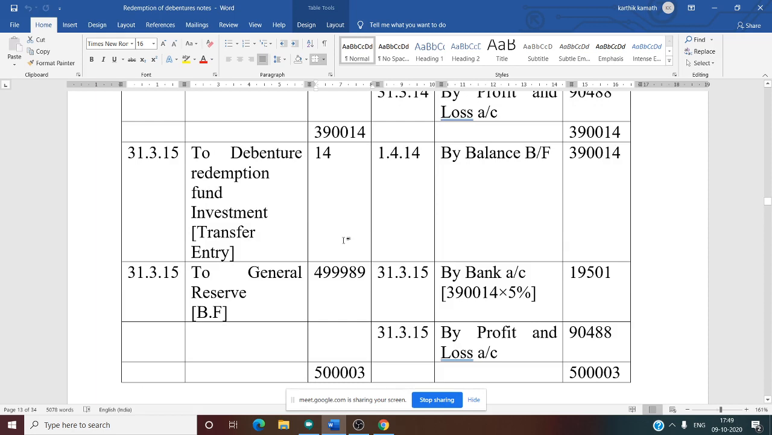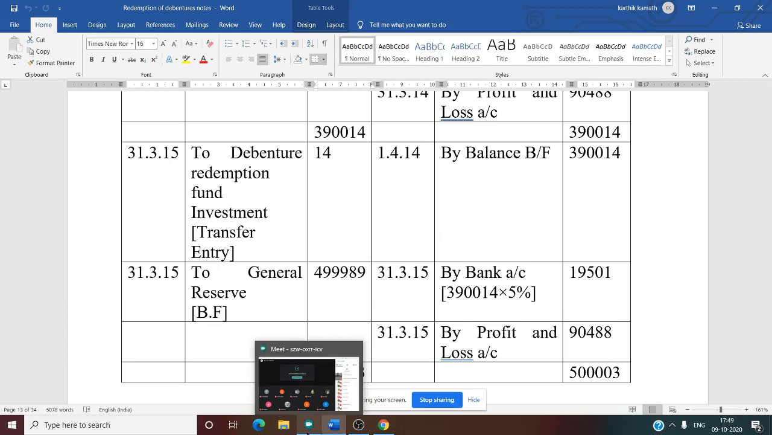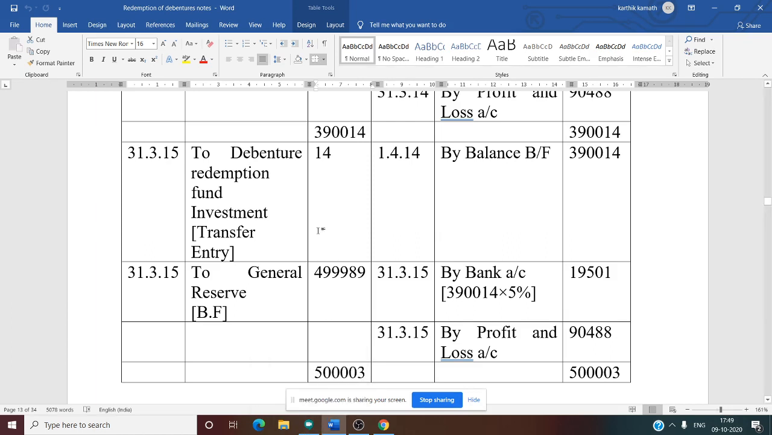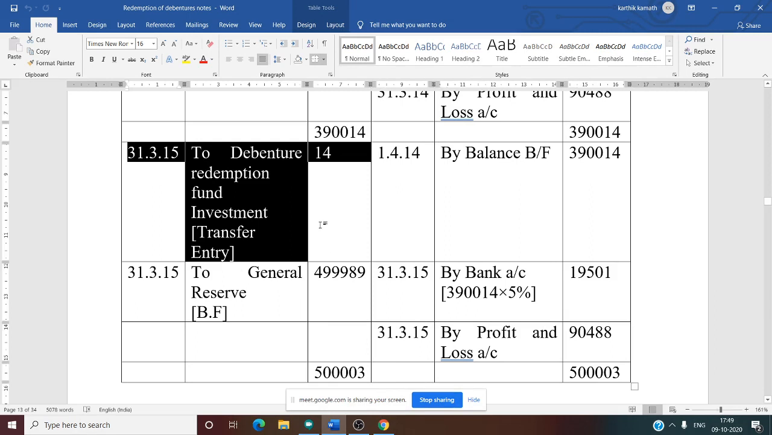See this. Now there is a loss. There we have written by debenture redemption fund, so you need to write the opposite entry here: to debenture redemption fund investment account. That is nothing but a direct transfer entry from the DRFI account, loss 14 rupees. That is why we have written it on the debit side, 31/3/2015.